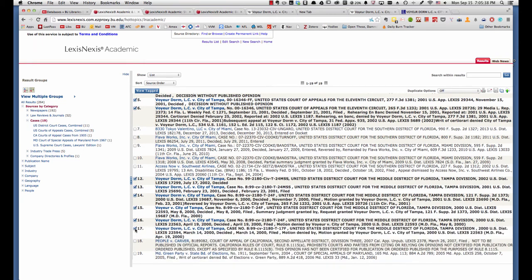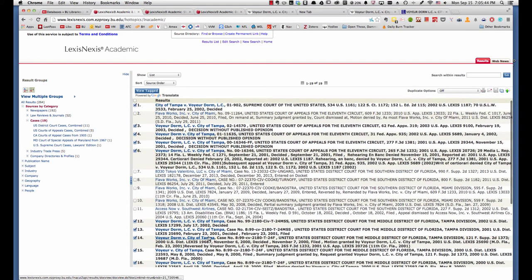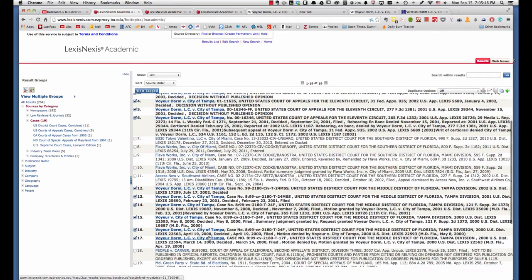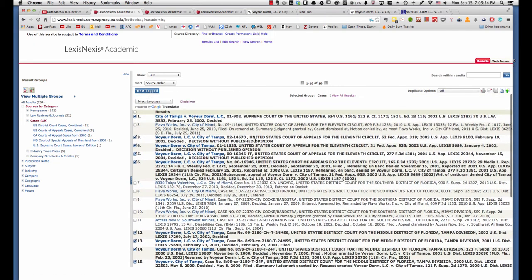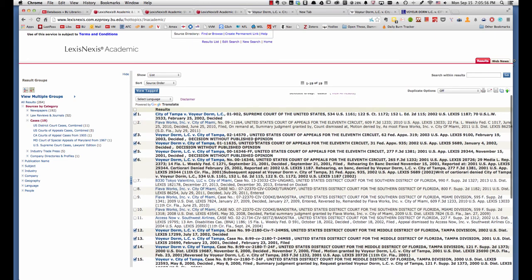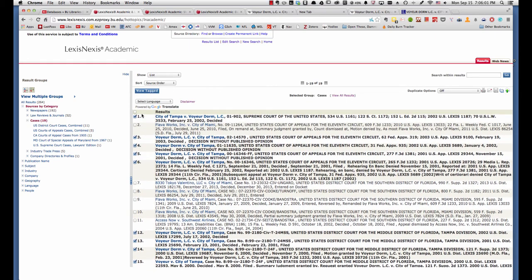It went through a lot of iterations, a lot of different district court decisions and appeals, and then back to the district court. And the fact that there are only 19 cases here also tells us that it has not been cited very often by other courts. There are a few other courts that have cited it, but not a lot.